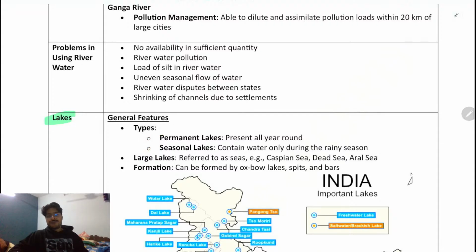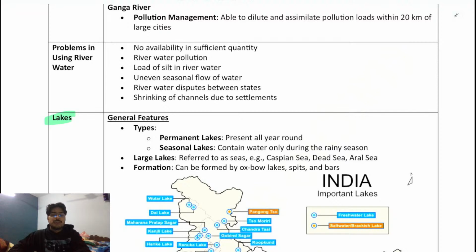Just like in the river, we have seen some permanent rivers. Now, what are these permanent rivers? All those rivers which are coming from the Himalaya. Because what is there in the Himalaya? In the Himalaya, you have the ice which is melting, and hence overall water is available throughout the year.